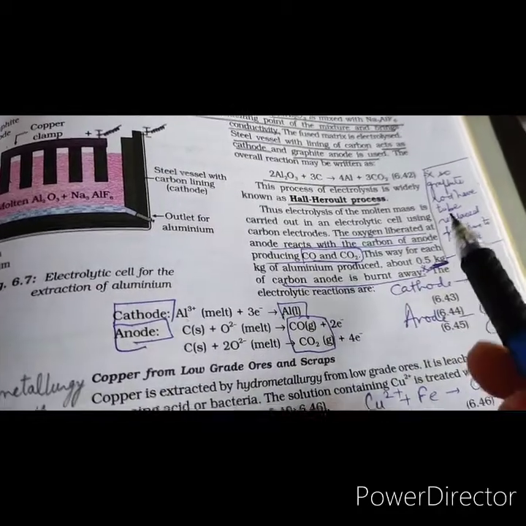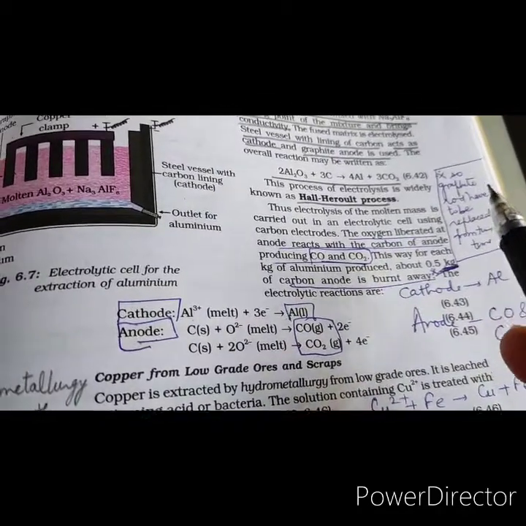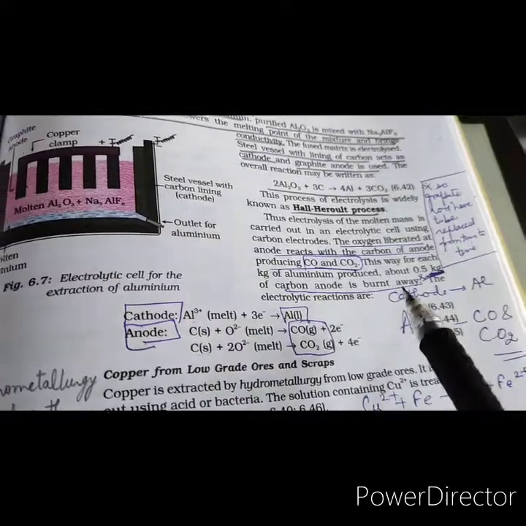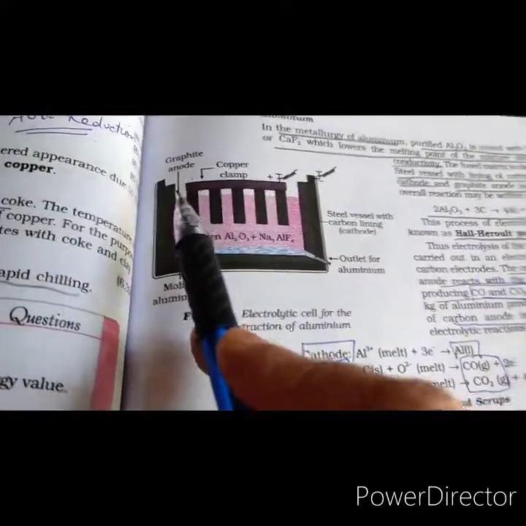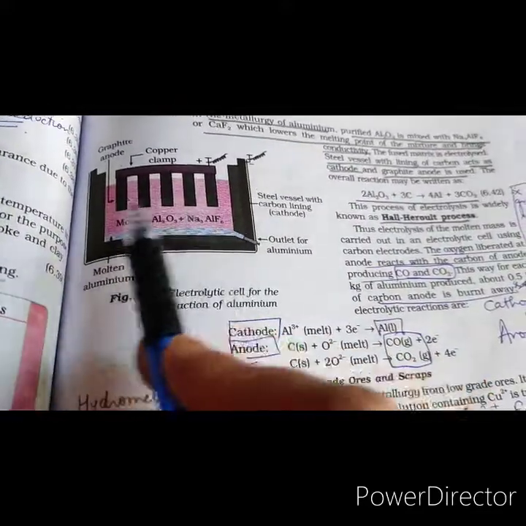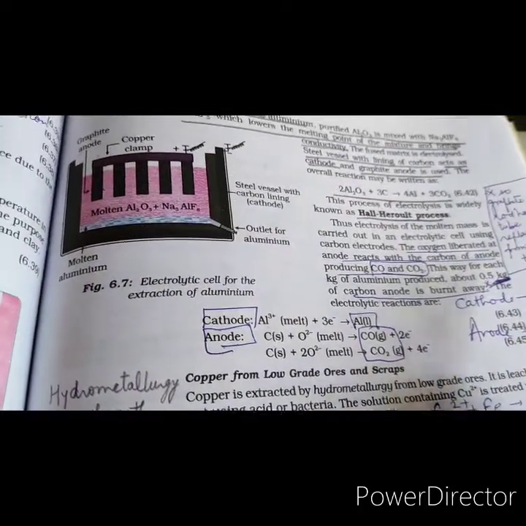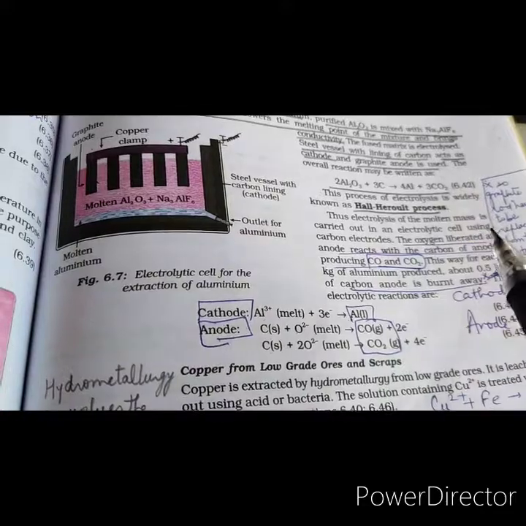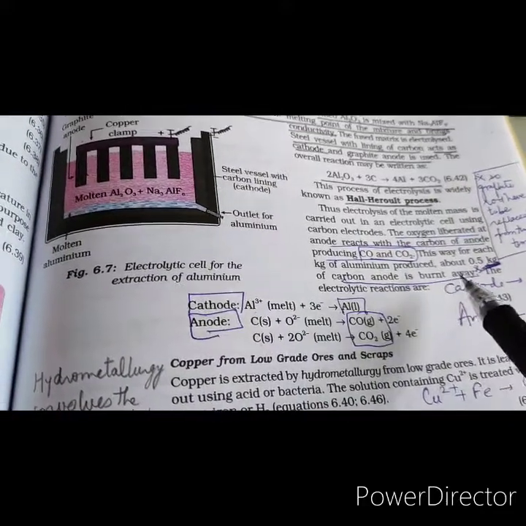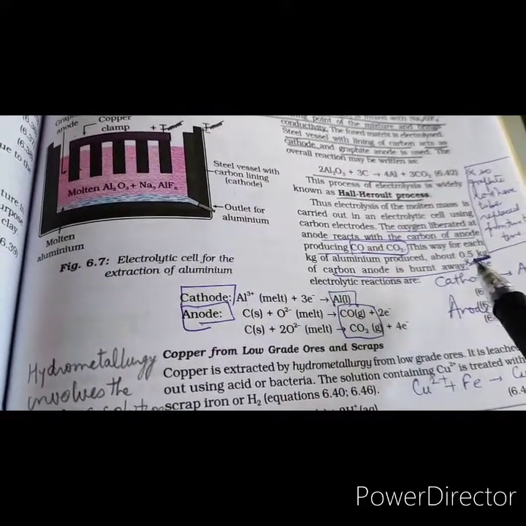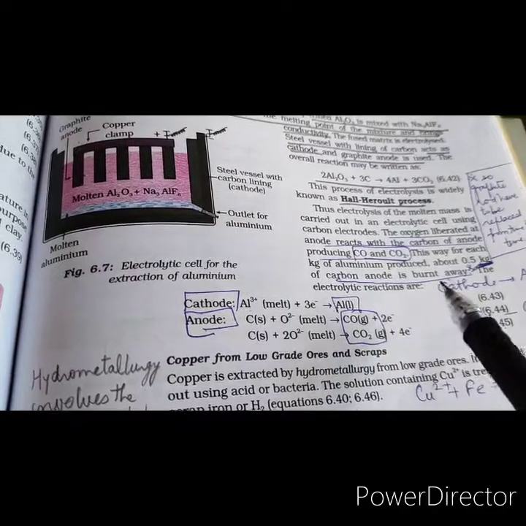So that is why we have to replace the anode again and again. This anode is the graphite rod. So these are the graphite rods, and they have to be replaced because they are used up.